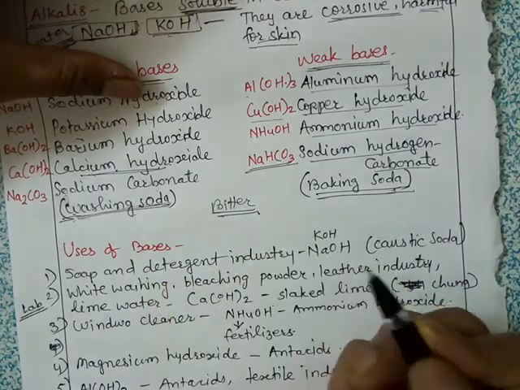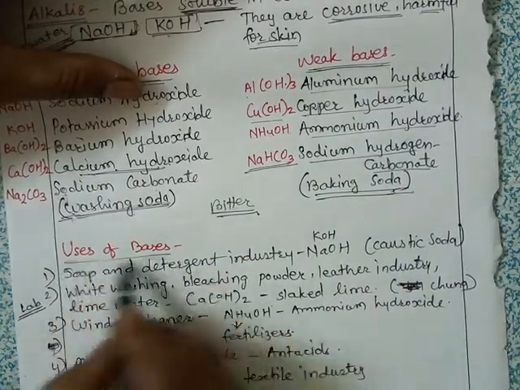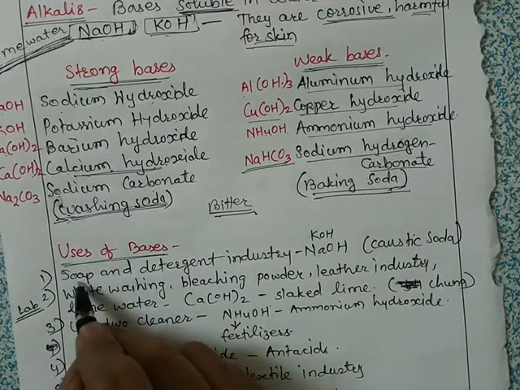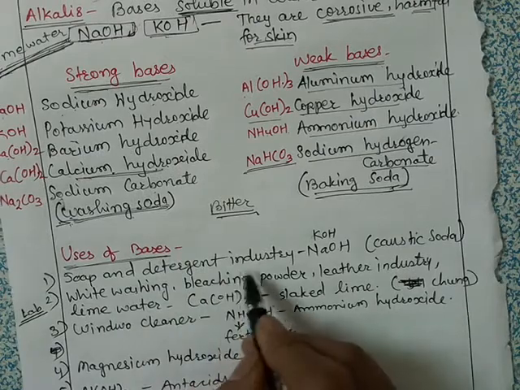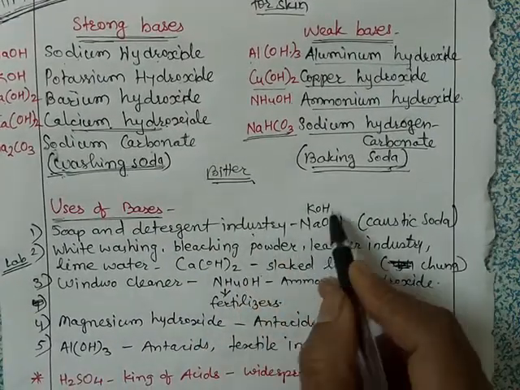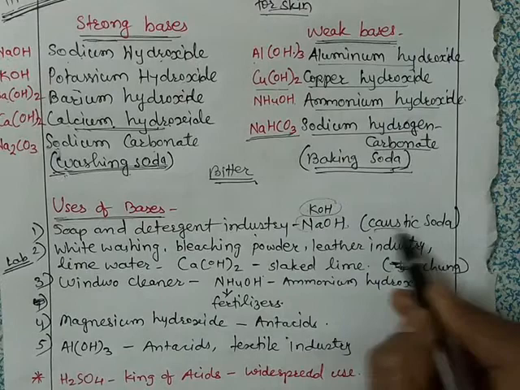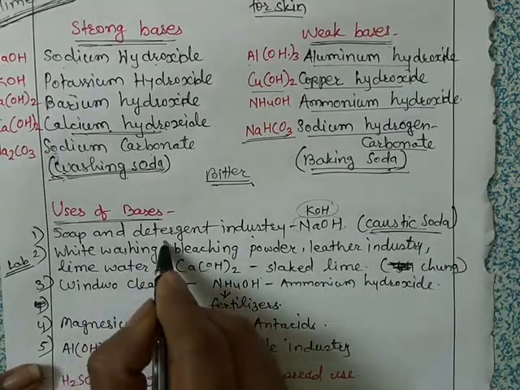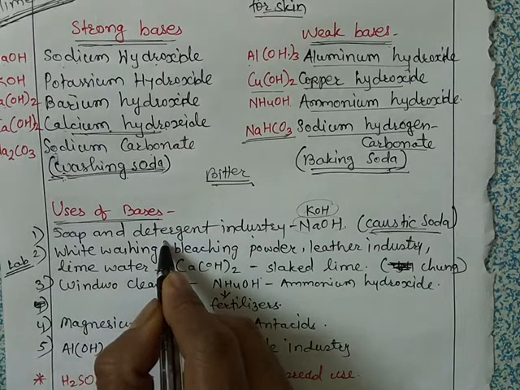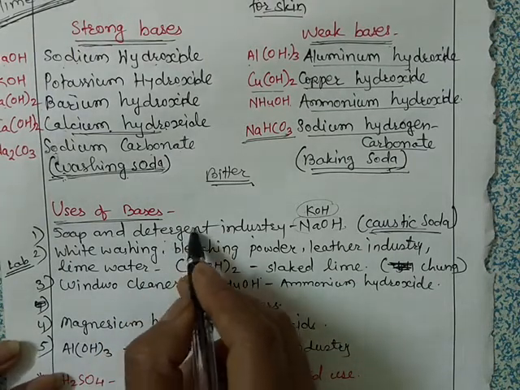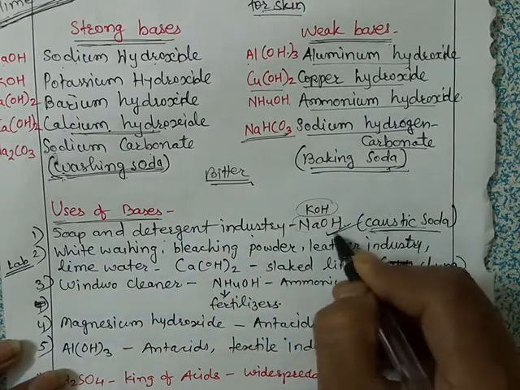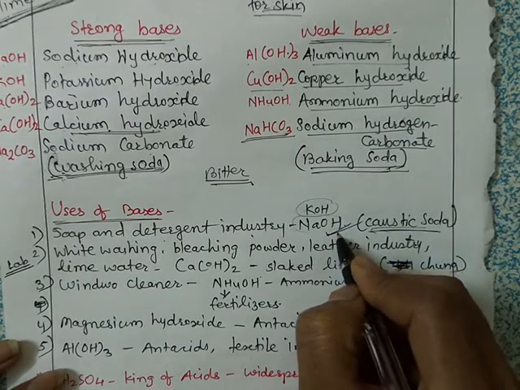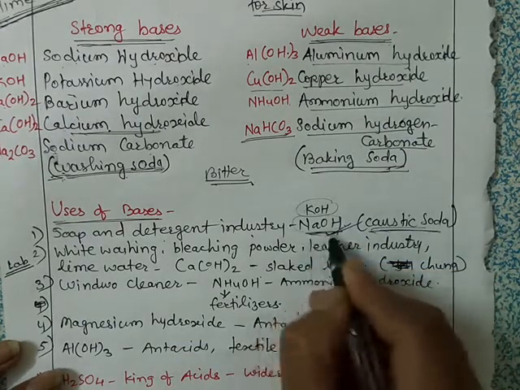Okay, so here we have some uses of bases. Bases are used in soap and detergent industries, and these bases are KOH and NaOH. NaOH is also known as caustic soda. They are used in soap and detergent making. It is also used in the manufacturing of rayon. Okay, then in paper and pulp industries, and also in the manufacturing of other chemicals.